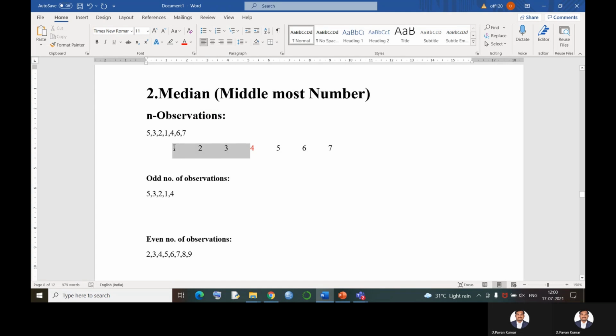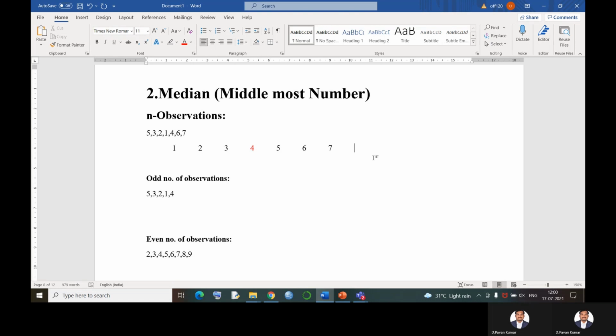And see, this 4 is going to divide the data into two equal parts. The number of observations more than 4 is 3 observations. The number of observations below 4 is also 3 observations. So that is the speciality of median. You might have a question: if I find the average value, will I get the same answer? Yes, of course. The sum of the observations, 1 plus 2 plus 3 plus 4 plus 5 plus 6 plus 7, is equal to 28, divided by 7 observations. We get 28 by 7 is equal to 4.